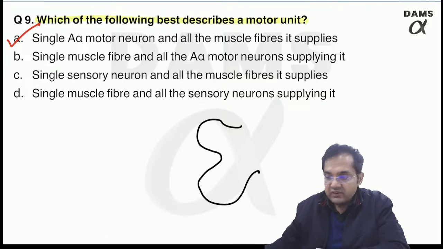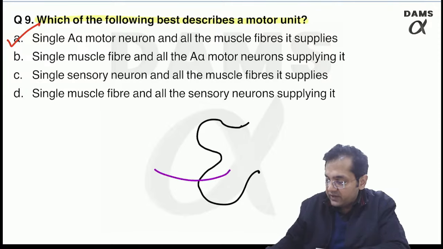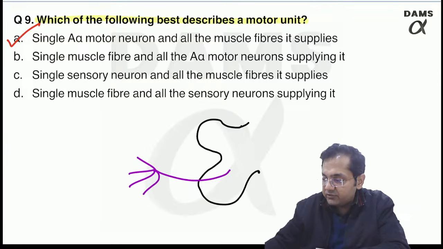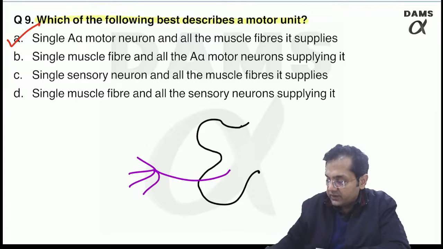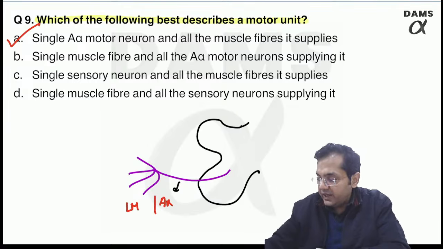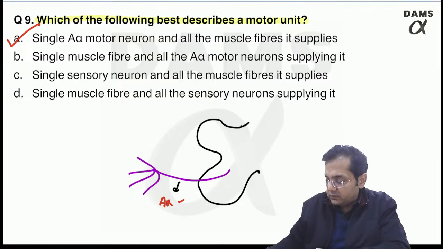So suppose this is a cross section of the spinal cord, then this is, let's say, the A alpha motor neuron. It is giving these 4 branches, right? This is my A alpha or lower motor neuron.